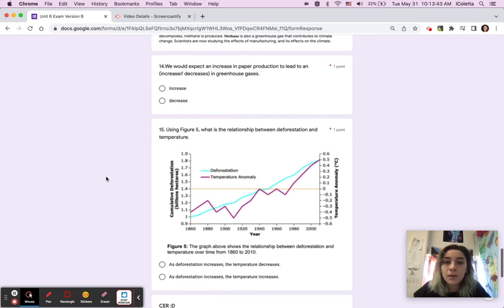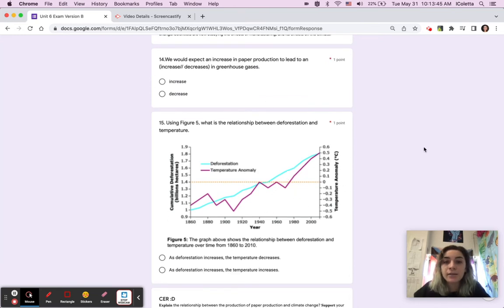Number 15, using Figure 5 right here. What is the relationship between deforestation, which is the blue line, and temperature, the purplish pink line? As deforestation increases, the temperature decreases. As deforestation increases, the temperature increases.